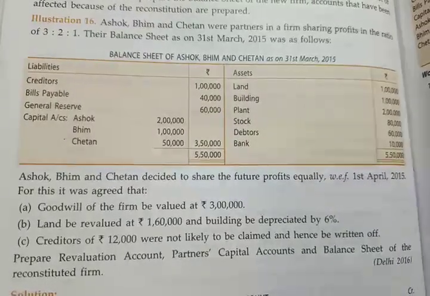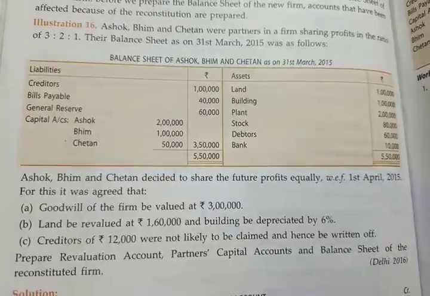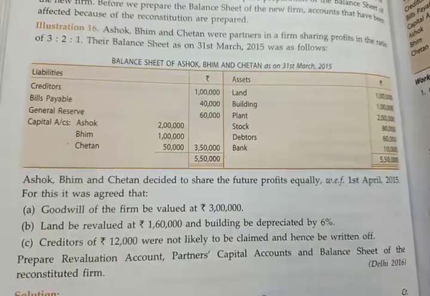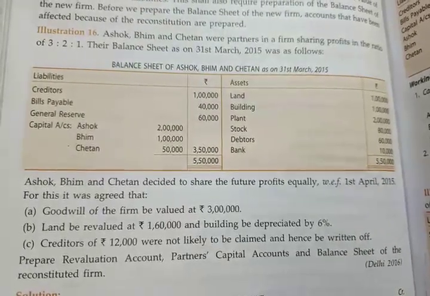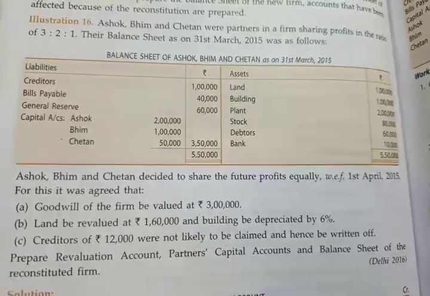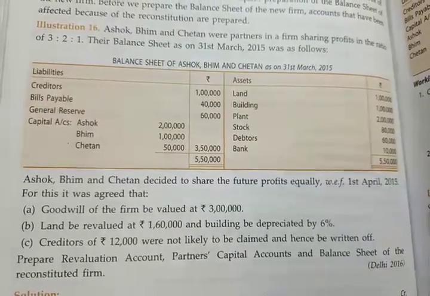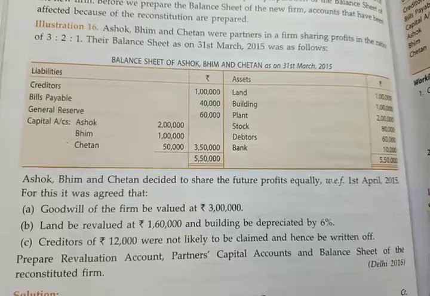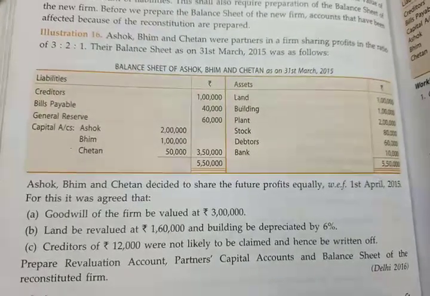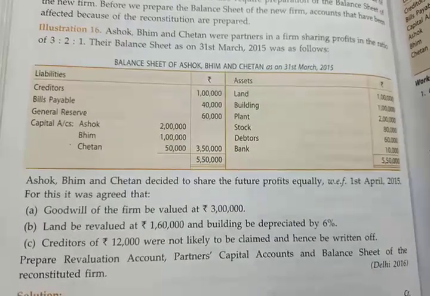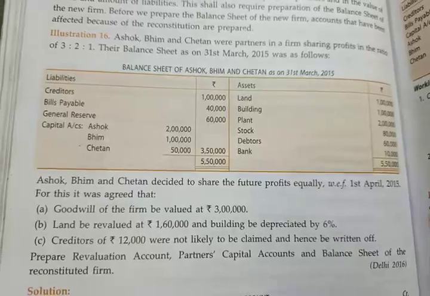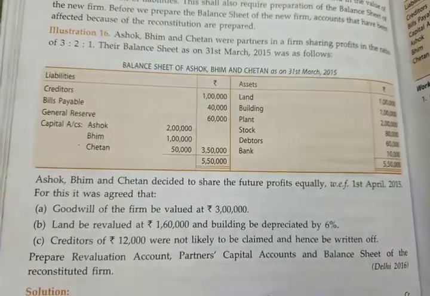rupees 1,60,000 and value of building will be after depreciating the building by 6%. Creditors of rupees 12,000 were not likely to be claimed and hence to be written off. It means liability of creditors will be reduced by rupees 12,000 in the new balance sheet. And afterwards they have told us to prepare revaluation account, partners capital account and balance sheet of the reconstituted firm. So let us solve the problem.